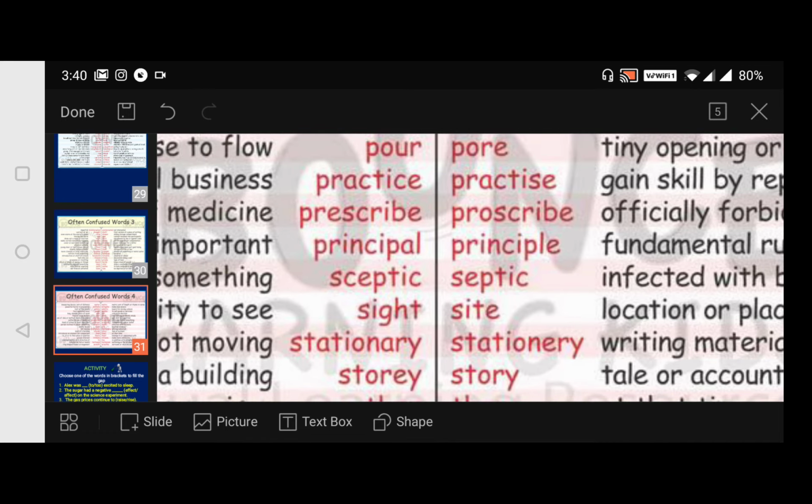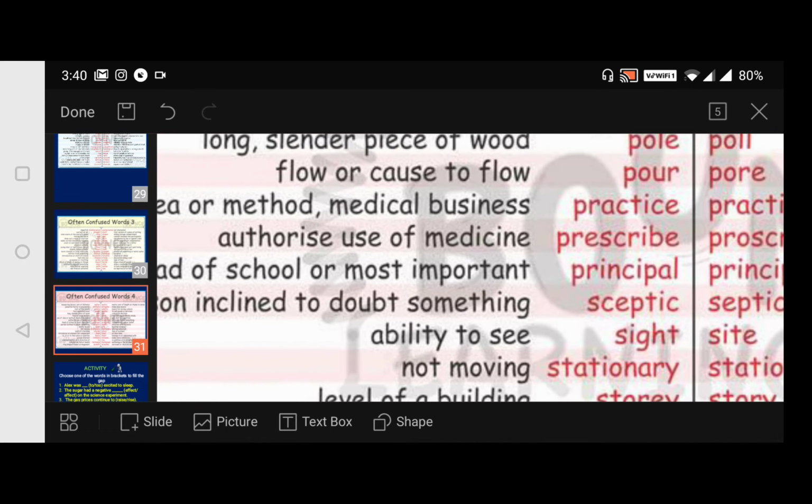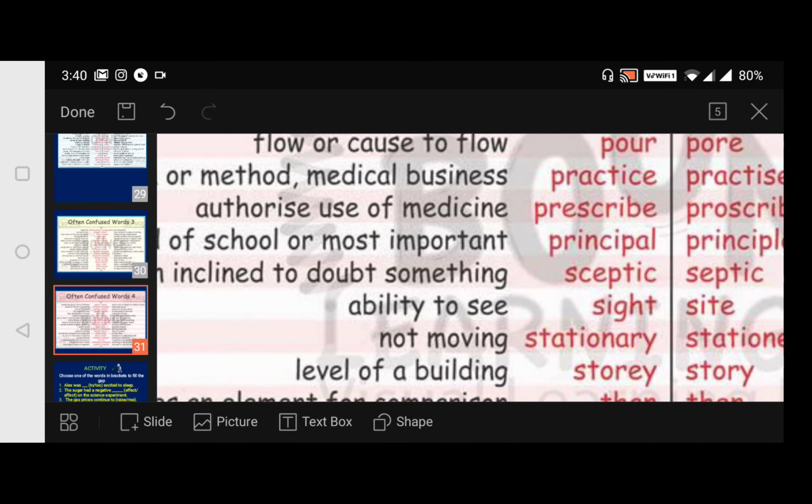Now coming to prescribe. Here, authorize use of medicine. On the prescription of some doctor, we take the medicines and we use them, isn't it? So authorize use of medicine.